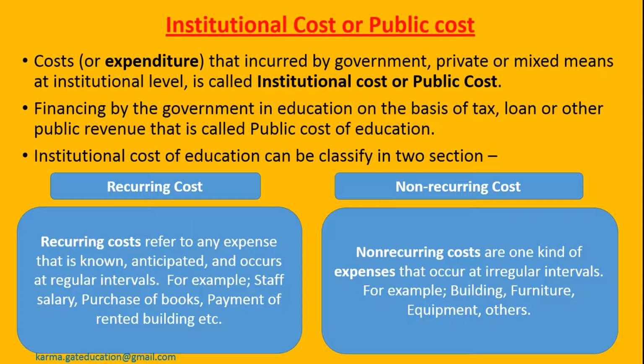Next is non-recurring cost. Non-recurring costs are one kind of expenses that occur at irregular intervals. For example, setup of building, furniture, equipment, others are the example of a non-recurring cost. Means these expenses occur at irregular intervals.